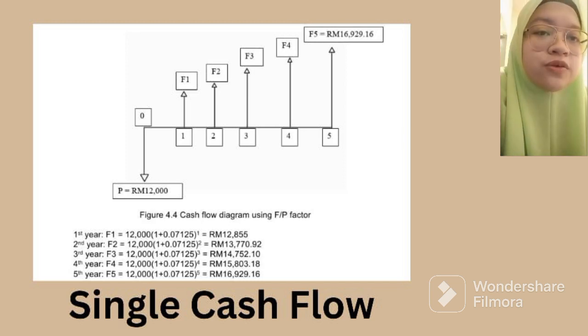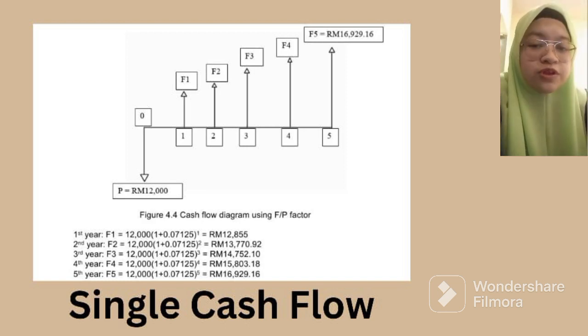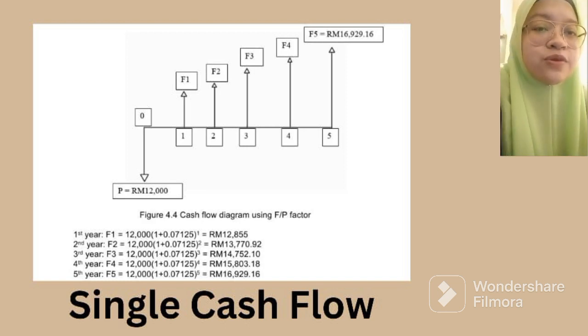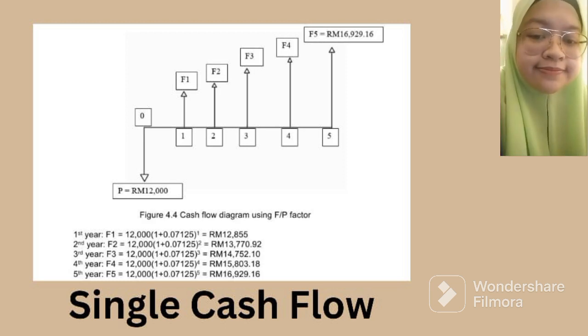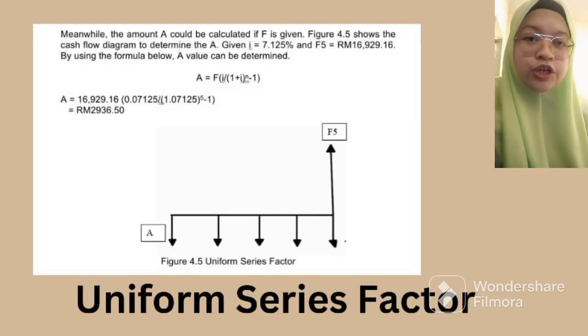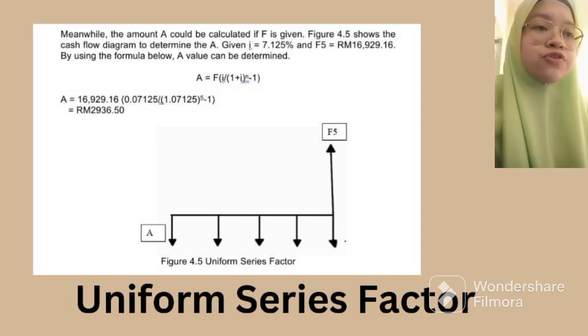For the P/F factor, we can use it to find P from the amount of F given, which occurs at the end period in the future. In other words, it is the reverse situation, called the single payment present worth factor, and it can be calculated with a special formula. Next is the uniform series factor, which can also be denoted as P over A or A over P. It can be calculated using the special formula of the factors itself.